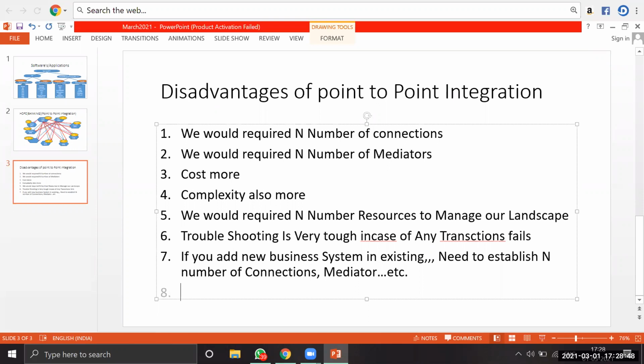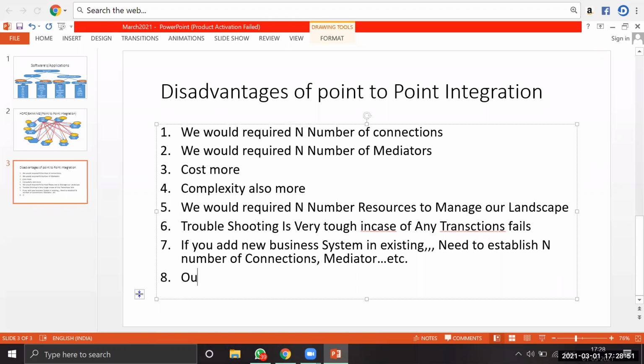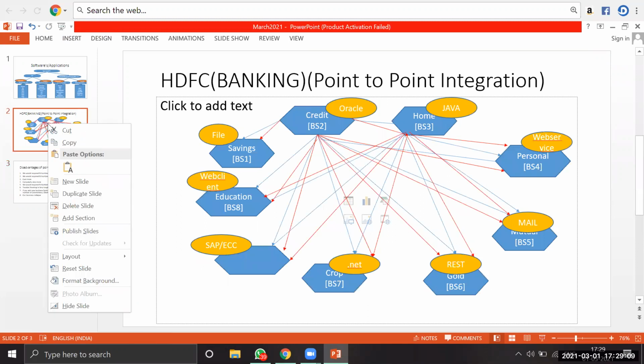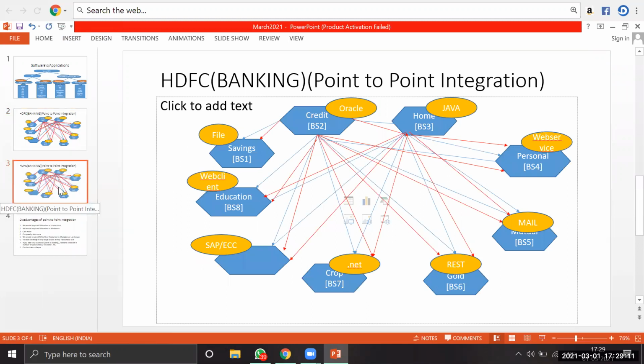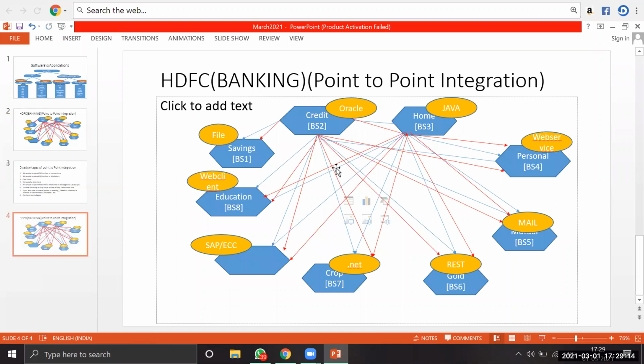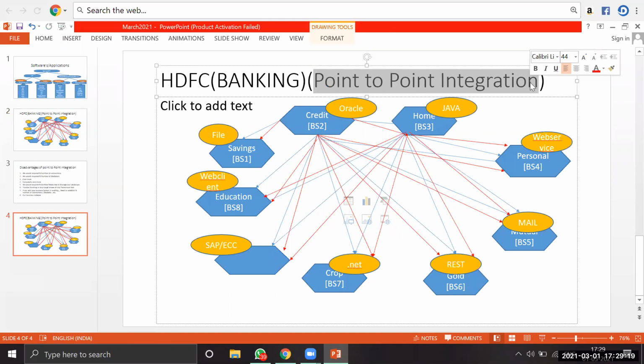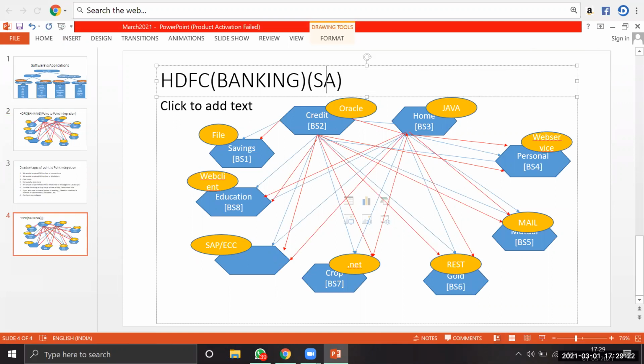If you go like this, one fine day what will happen? Our business will collapse because of all the above disadvantages. So to overcome these disadvantages, in order to run our business smoothly, SAP identified one middleware that is called SAP PI/PO. The same landscape, we are going to use a middleware.